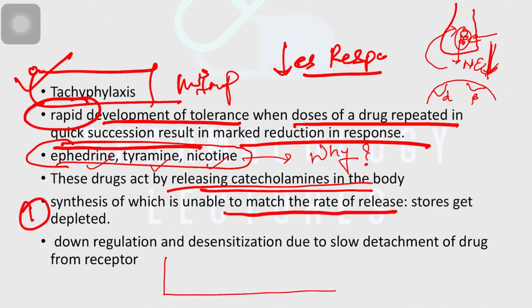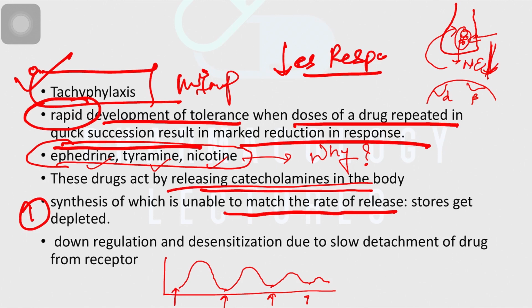For example, this is a graph showing the effect of norepinephrine on blood pressure. You give the first dose of norepinephrine here and the blood pressure rises, then it comes back to normal. In quick succession, you give norepinephrine again. Now the response would be a bit lower than the previous one. Again you give norepinephrine in quick succession, the response is a bit lower, and again you give it, there is a lesser response. So on giving it in quick succession, the response on blood pressure decreases.